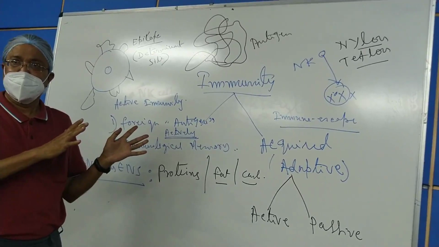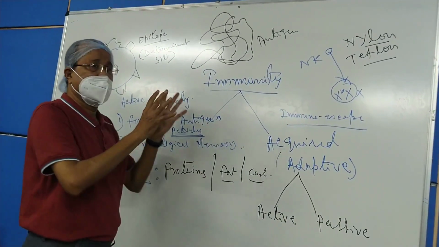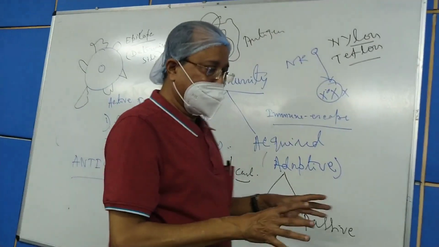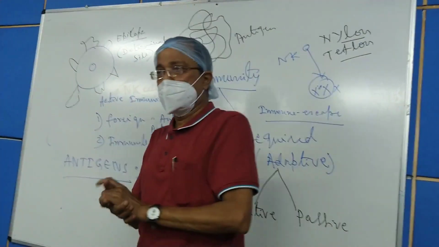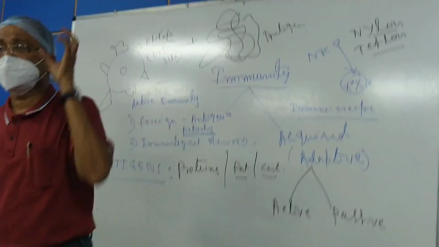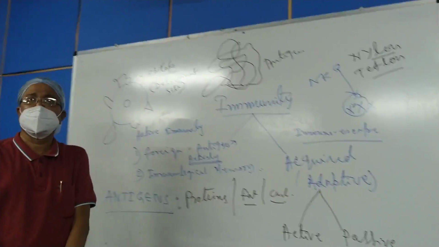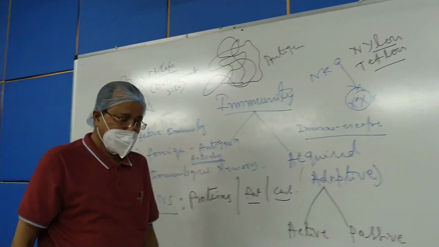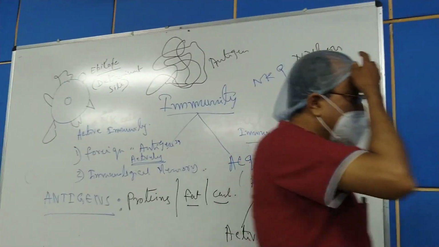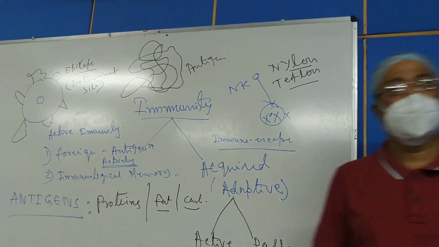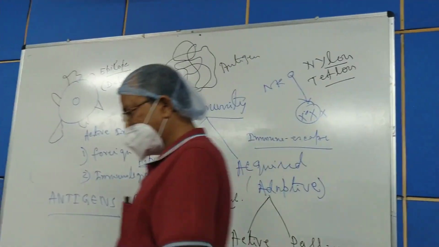Am I clear? So any antigen, whatsoever it may be, must have a complex chemical structure. Until and unless that complexity is present, there will be no production of immune response. Clear?